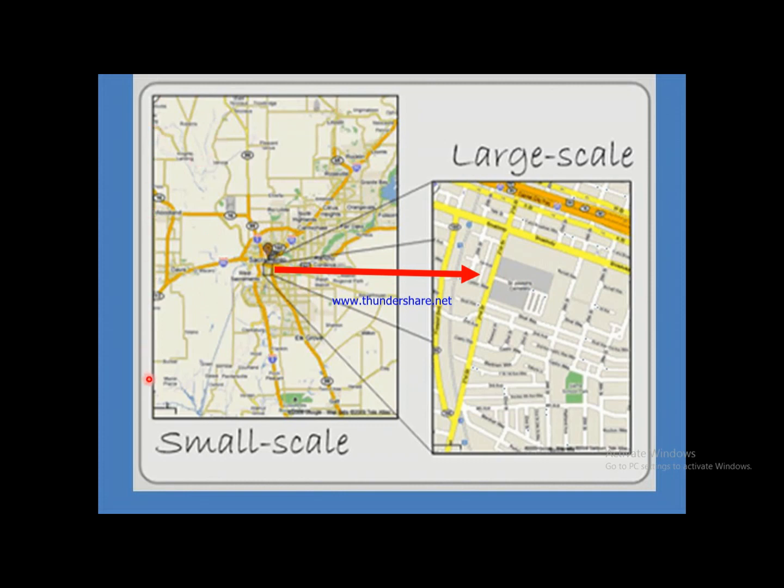This small scale map covers a larger area with less details, but this large scale map covers a very small area of that small scale map with more details. So this is the difference between a small scale map and a large scale map.